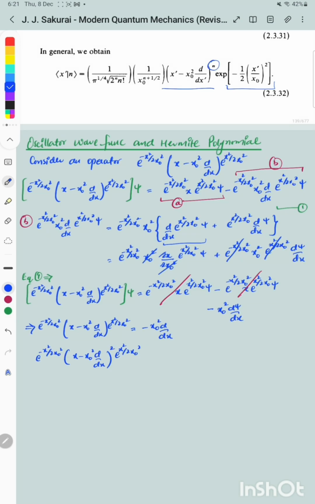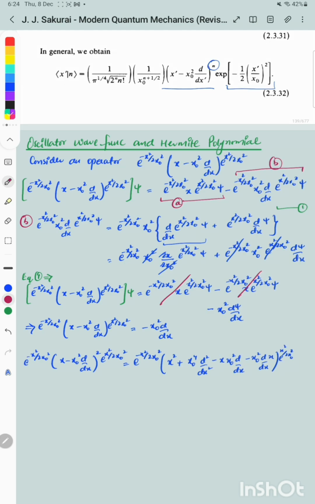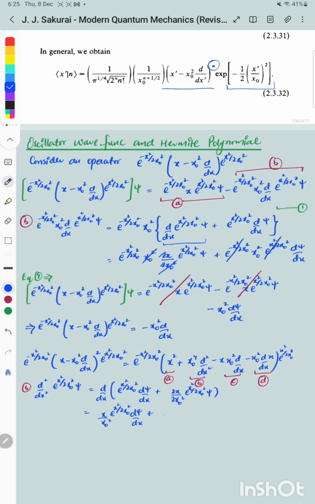Now let's take the power of the bracketed term as 2. We're going to evaluate it by using the a minus b whole square formula, but it's not going to be evaluated in a general way because we know that operators do not commute. So the product term minus 2ab can't be written as such. It's going to be minus ab and minus ba. Now once more, let's name the terms a, b, c, and d and evaluate each of them separately. I have made some mistakes in evaluating all of these terms, so just keep an eye out for that, though I have corrected them in the end.